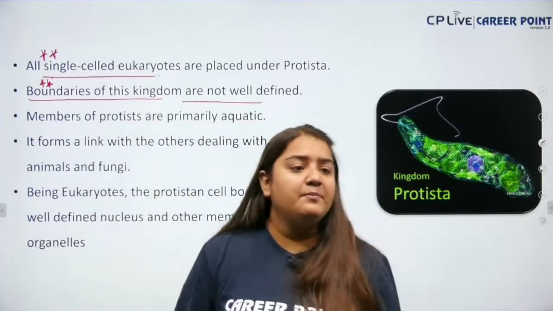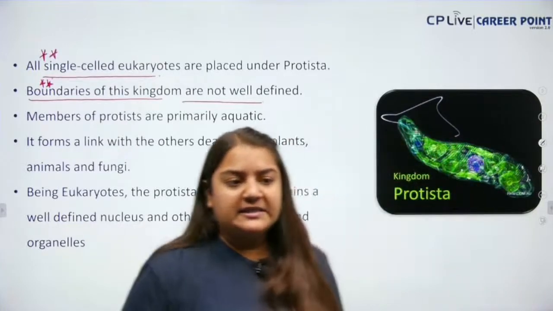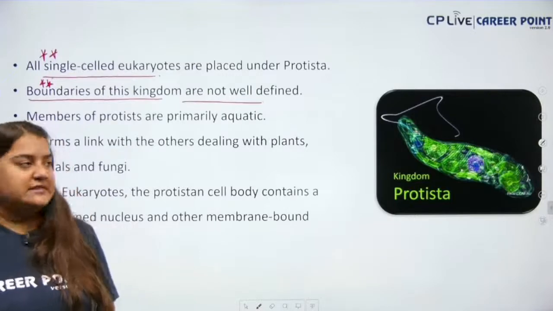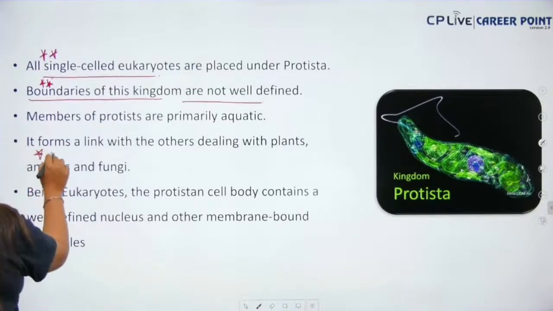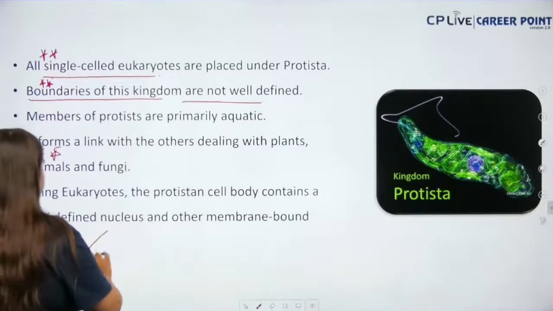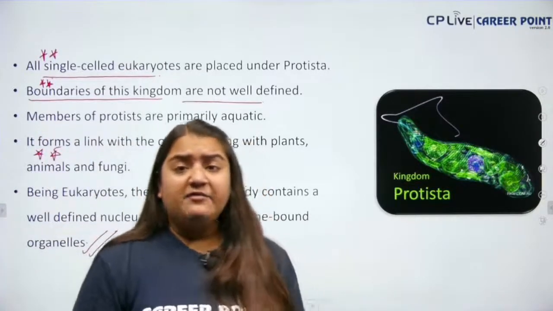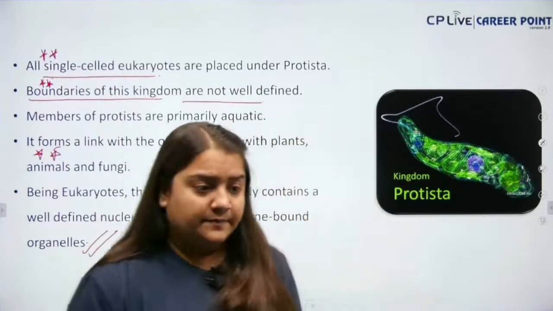Next up, members of Protista are primarily aquatic. And it forms the connecting link between plants, animals and fungi. Clear? So these are all the points which we have already discussed. Being eukaryotes, the protist cell body contains a well-defined nucleus and other membrane-bound cell organelles. Because it is a eukaryotic organism, it will have a well-developed nucleus and all the well-developed cell organelles. Am I clear?